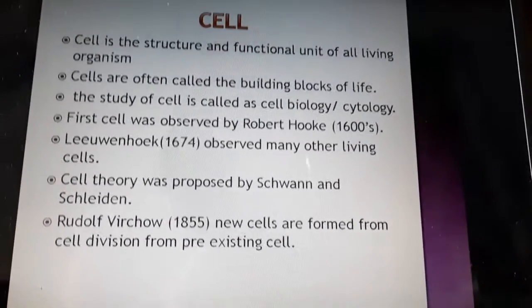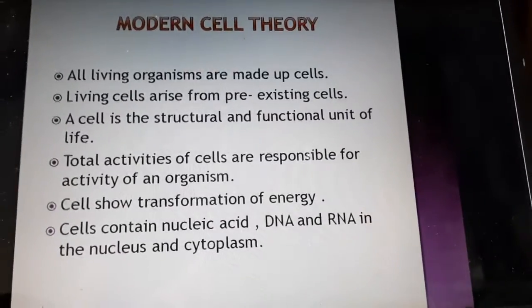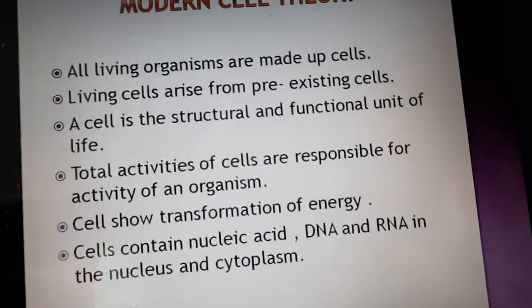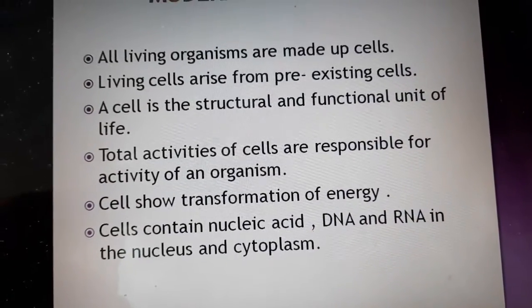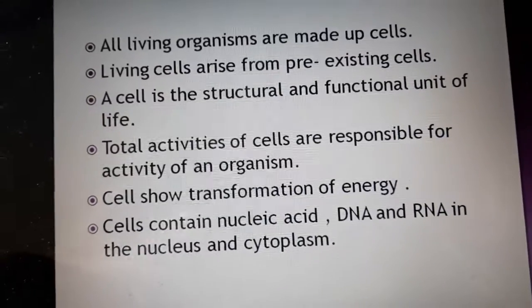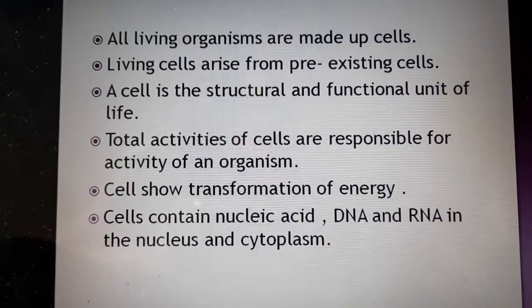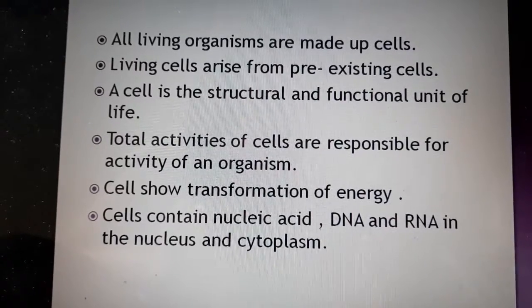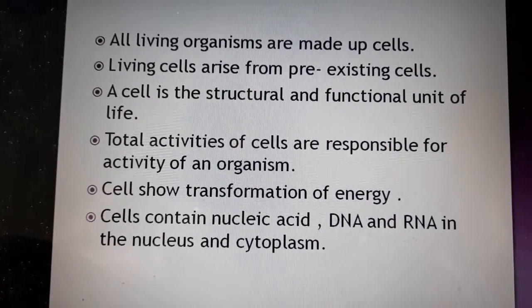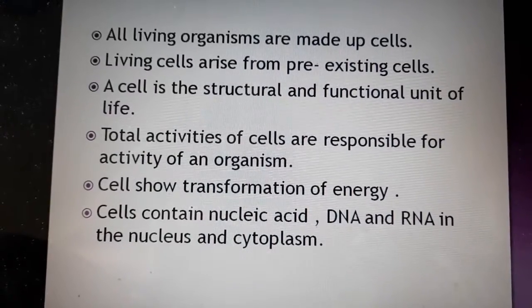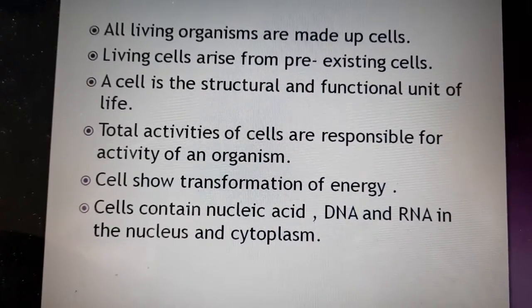So let us see the postulates of the modern cell theory. All living organisms are made up of cells, and living cells arise from pre-existing cells. So a new cell forms from an already existing cell. The cell is a structural and functional unit, and all the activities happening inside our body are because of the cell. The cell shows transformation of energy.